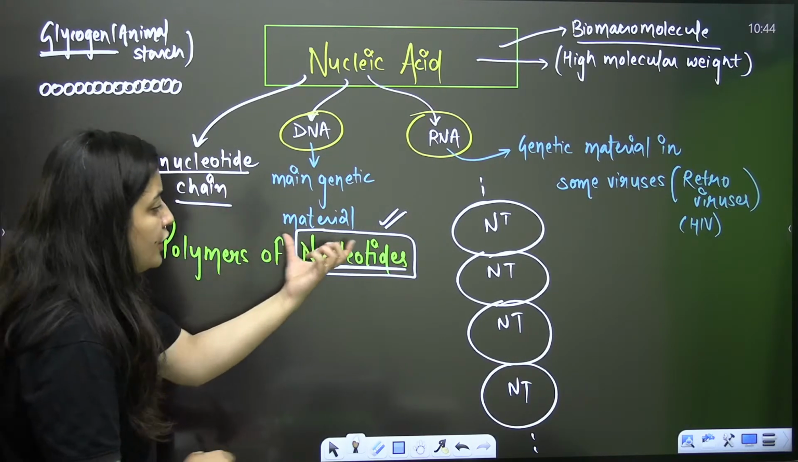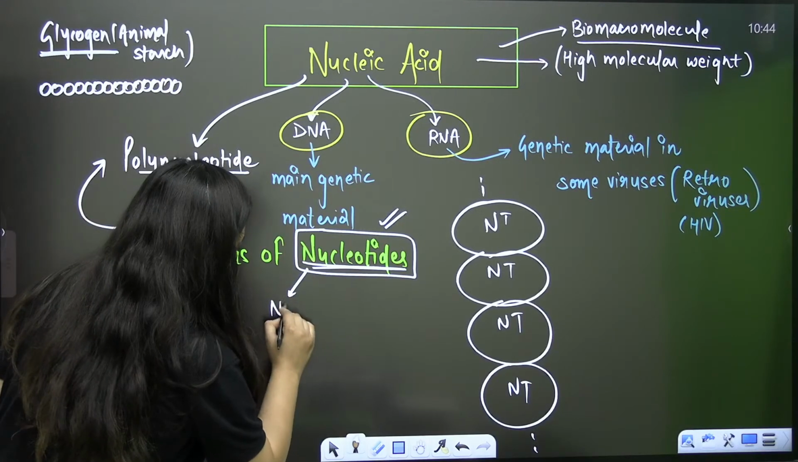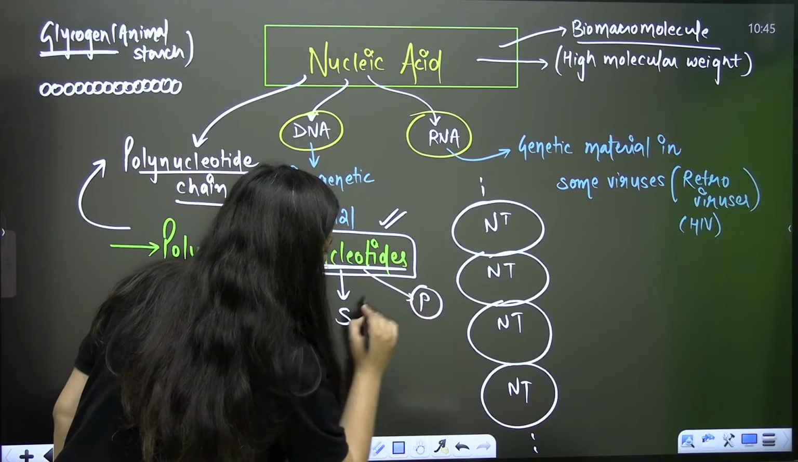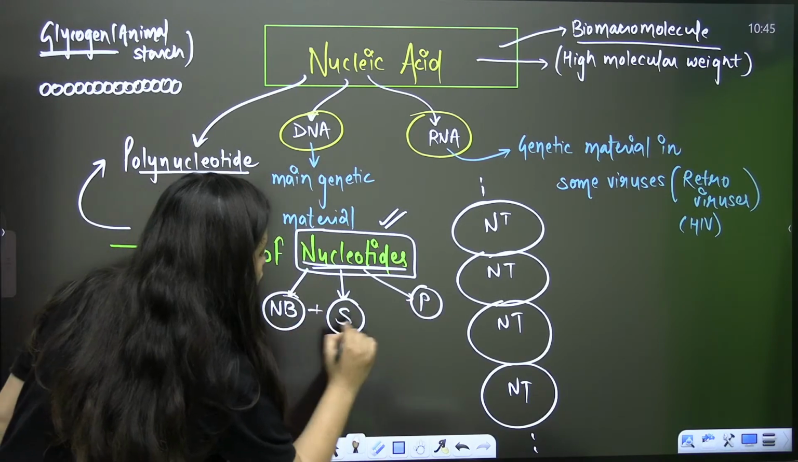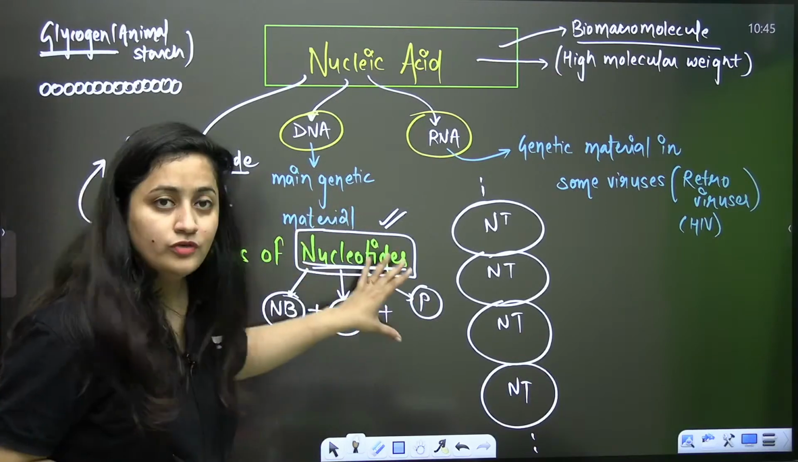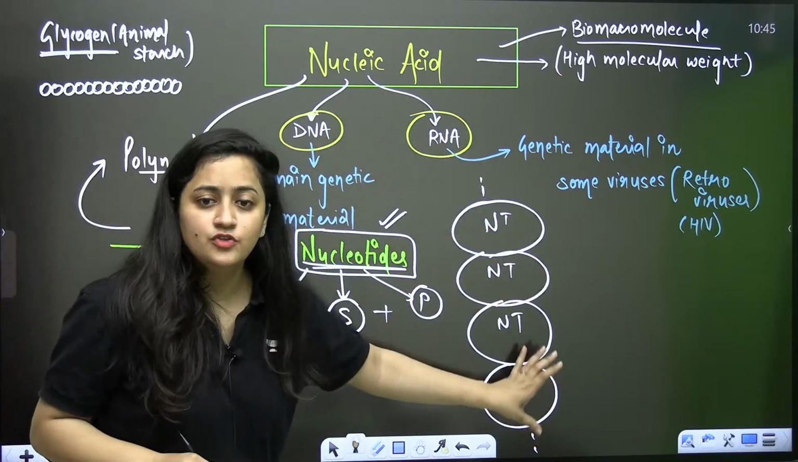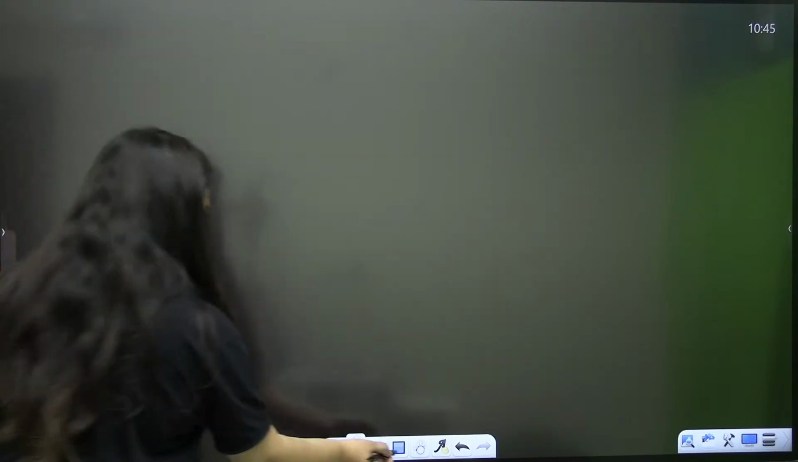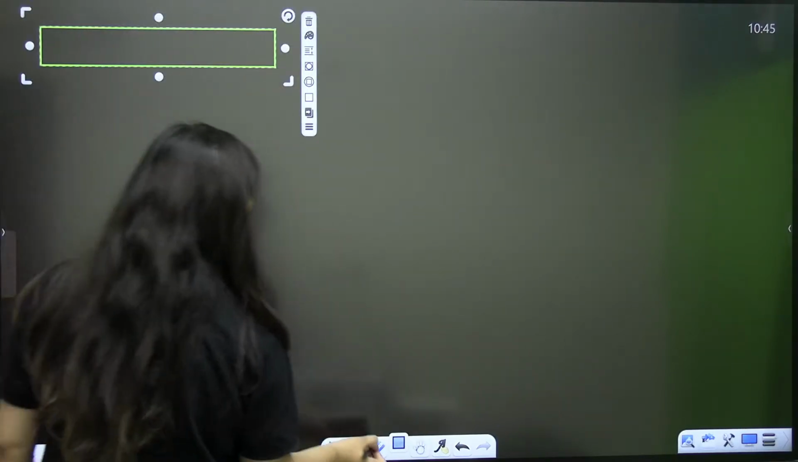Yes, a nucleotide is made up of three things: your nitrogenous base, sugar, and the phosphate. These three things join and form the nucleotides. So many nucleotides join and form the nucleic acid. That's the story here. Clear? So first of all, what do we need to understand?